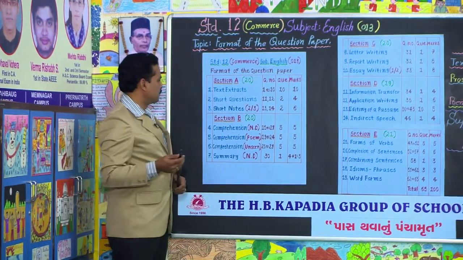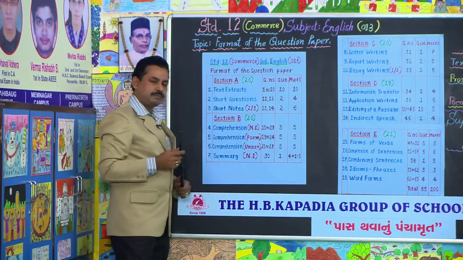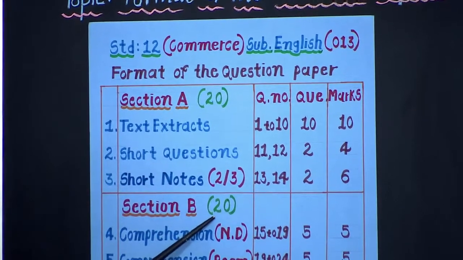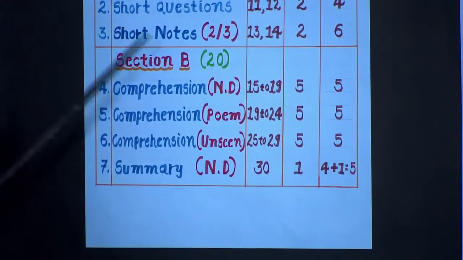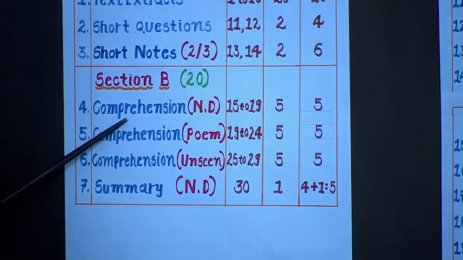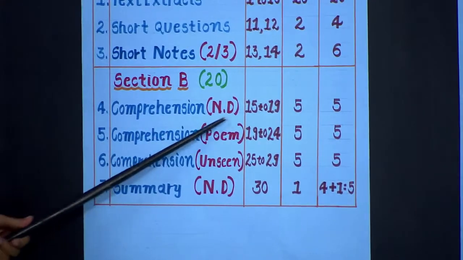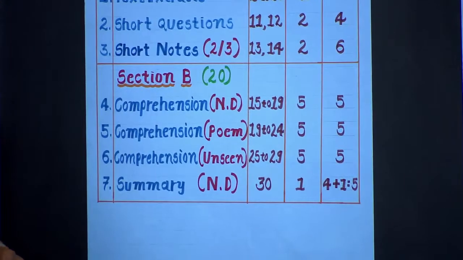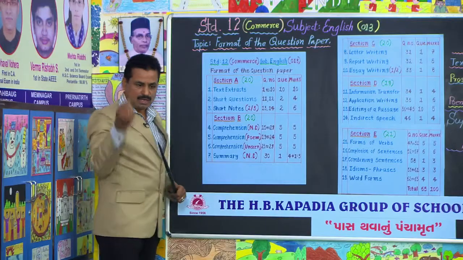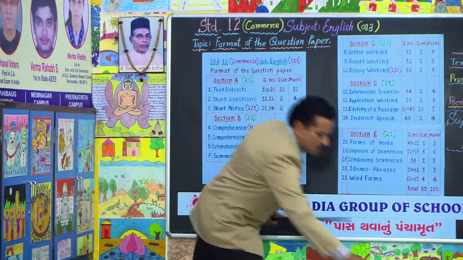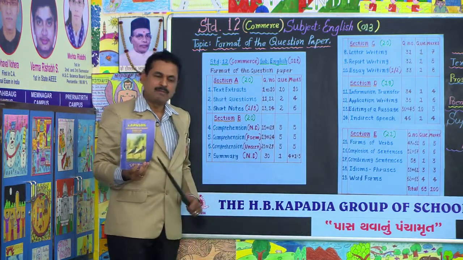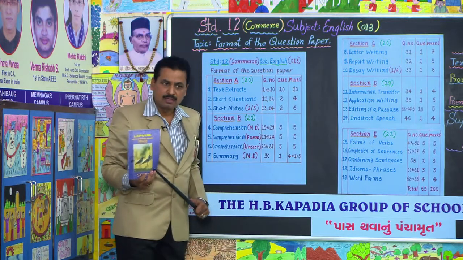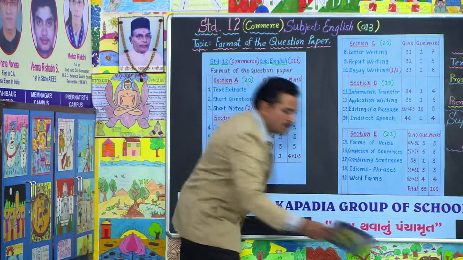Now let's see Section B. It also carries 20 marks in total. In sequence, it is going to be the 4th question, comprehension. Here it is written ND. ND means non-detailed. Here I would like to show you which book is called non-detailed. This one is. The name of this book is Lapwing. It is non-detailed.